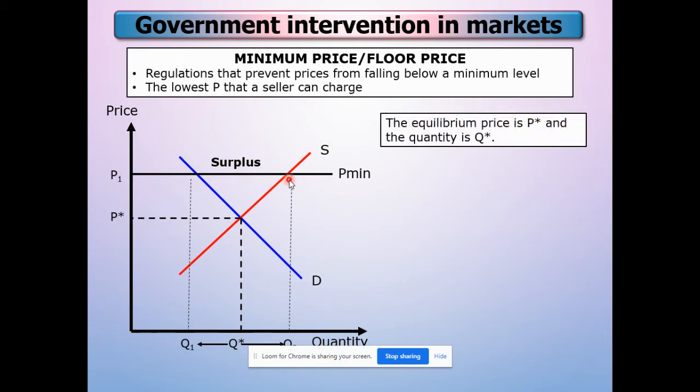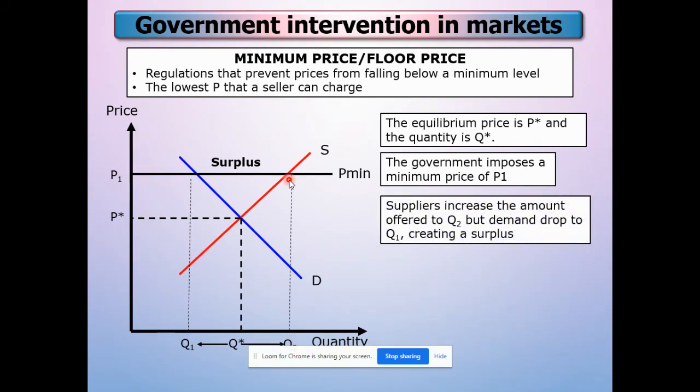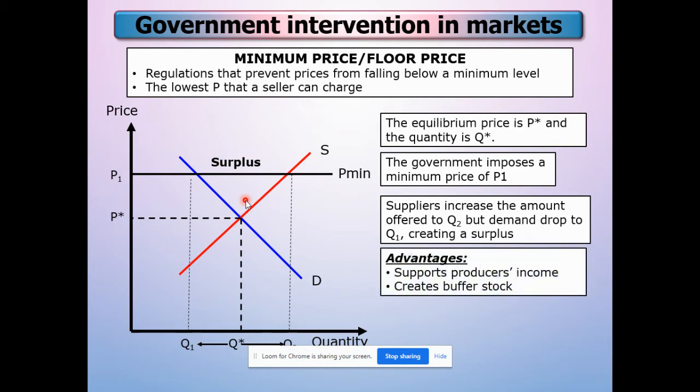So the government impose a minimum price at P1. Okay, the supplier increase the amount offered to Q2, but the demand drop to Q1. So it create surplus here. Okay. So advantage dia kepada producer lah, because objektif dia to protect producers. So support the producer income. Okay, it's create buffer stock.